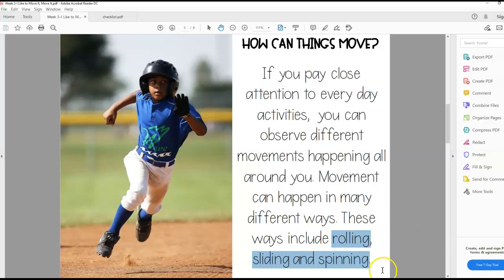Rolling, sliding, spinning. Those are the 3 ways that things move. That's number 3. There's 3 blanks there. You're going to write one on each blank.